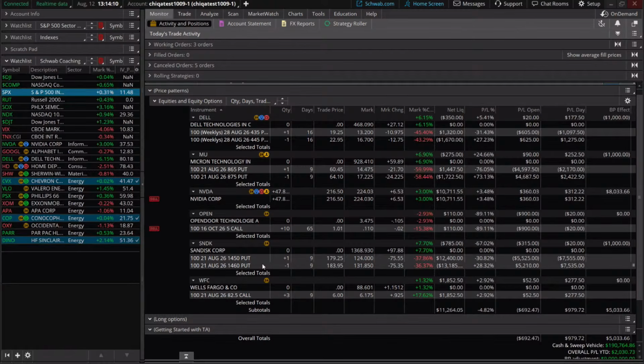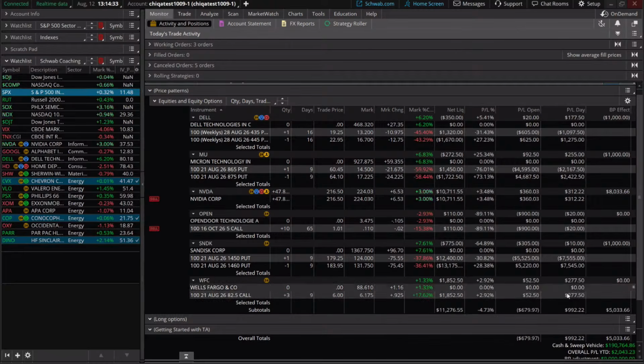And our deltas are still pretty small, around the 30 to 40 range. So we still have quite a bit of a probability that those stocks and those options will expire out of the money. We're still within our risk parameters on Opendoor, still have a ton of time on that one. We're going to leave that one there. Wells Fargo, we have seen a little bit of a move off of support, so getting a little bit of a bounce here today in our profitability in Wells Fargo.